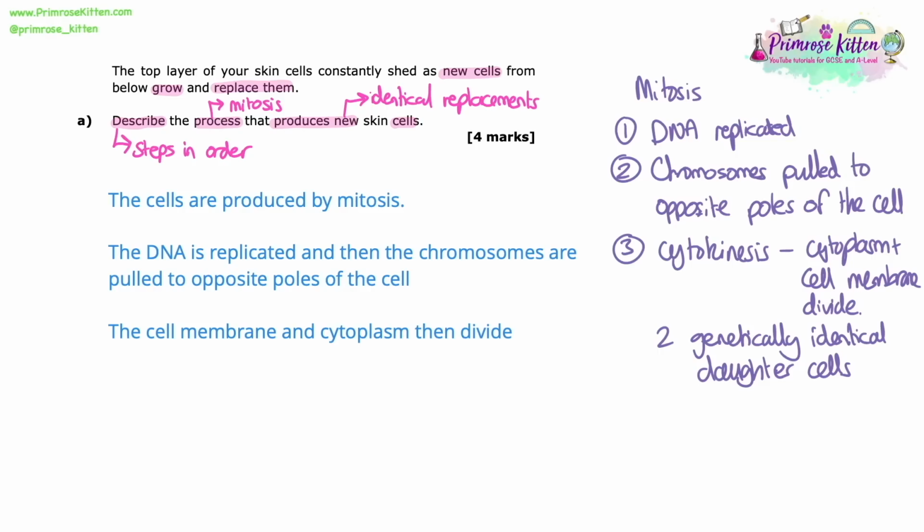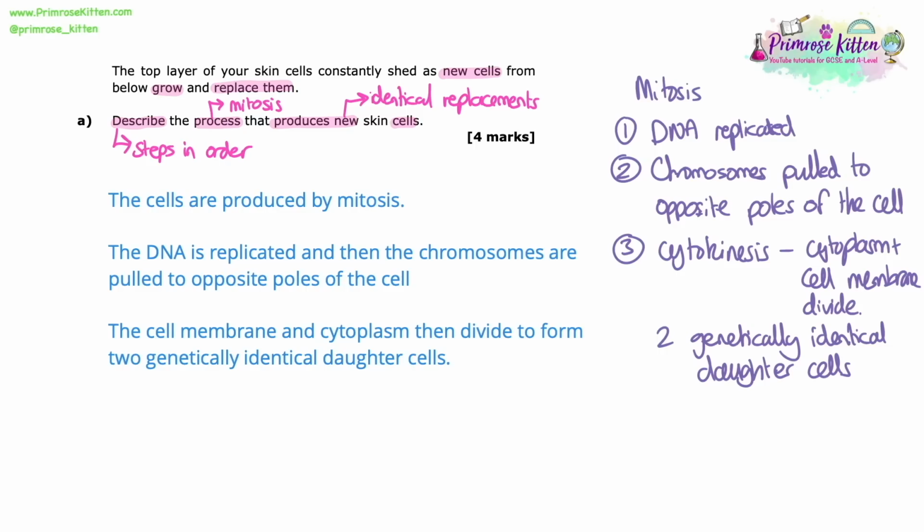So the cells are produced by mitosis, I've got that word in there. The DNA is replicated, and then the chromosomes are pulled to the opposite poles of the cell. You can say ends of the cell, that's fine. The cell membrane and the cytoplasm then divide to form two genetically identical daughter cells. So I've formed this as 3 sentences, but really this is 4 marks. So 1 mark for saying mitosis, 1 mark for saying the DNA gets replicated, 1 mark for the chromosomes being pulled to the opposite ends of the cell, 1 mark for the cell membrane and cytoplasm dividing.